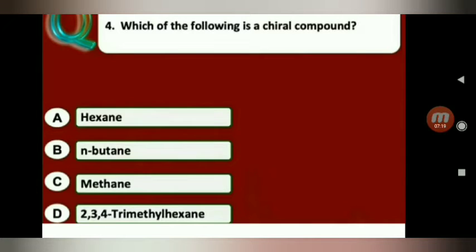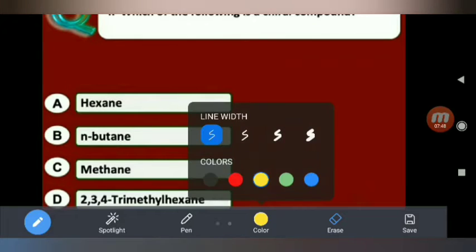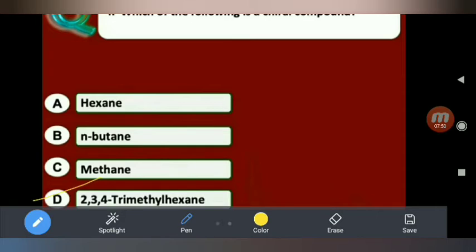N-hexane is not a chiral compound. N-butane also is not a chiral compound. And methane also: the carbon is surrounded by 4 hydrogens, which are the same, so it is not a chiral carbon. So methane is not a chiral compound. And D, 2,3,4-trimethylhexane, is the correct answer. So the answer is D.